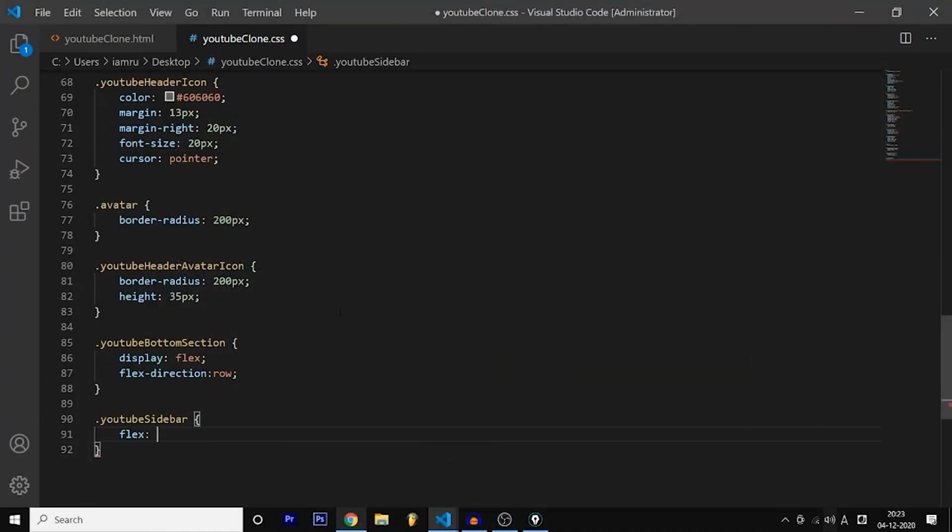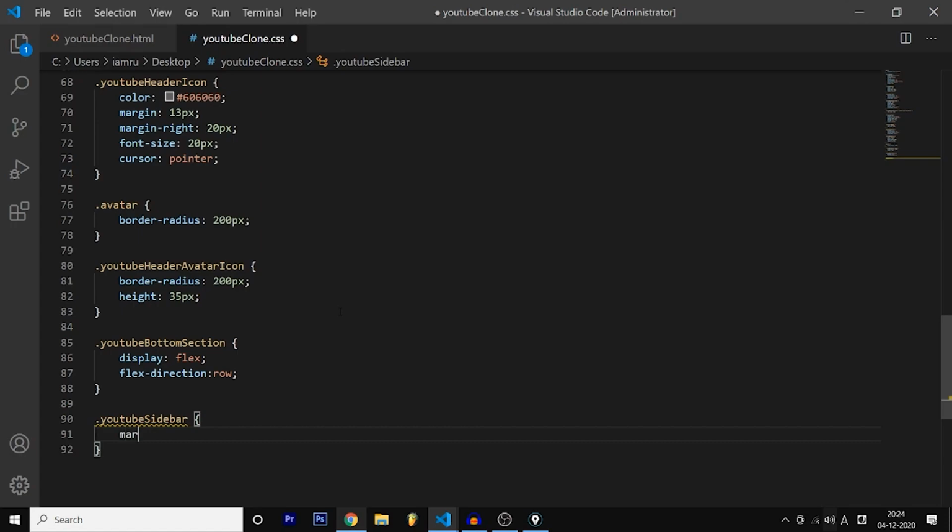So you can write flex 0.4. If you use 0.4, it will use 40% of the web page, and you can give 0.6 to videos so that it uses 60% of your website. In this case, you don't need flex. Don't worry about that. We are not going to use it. I'm just telling you for your knowledge.